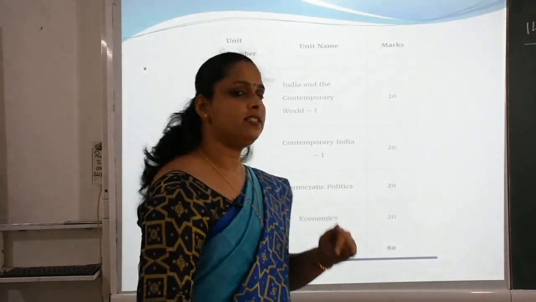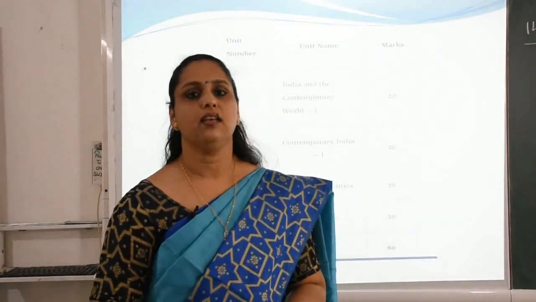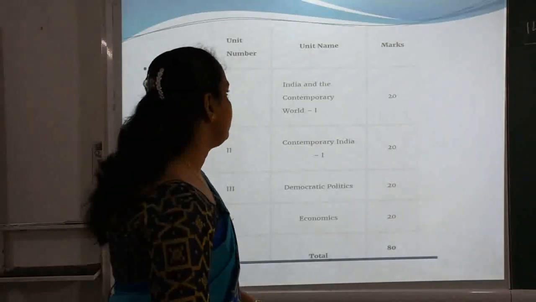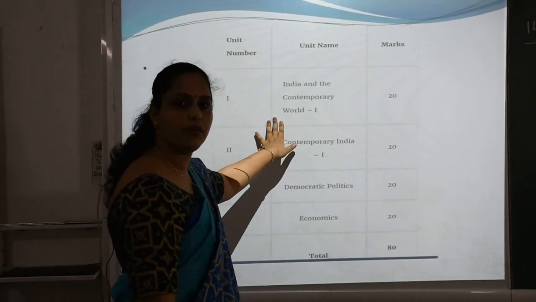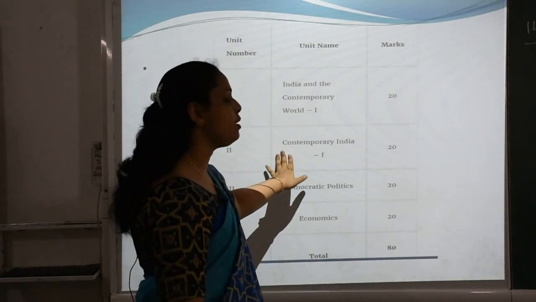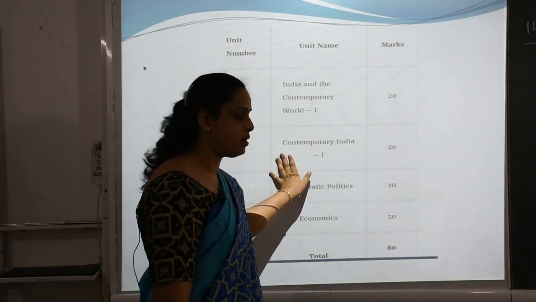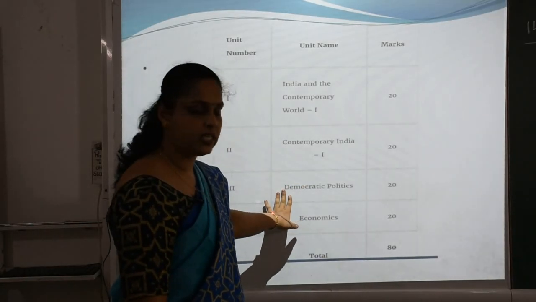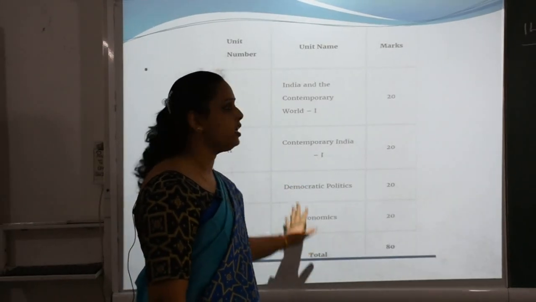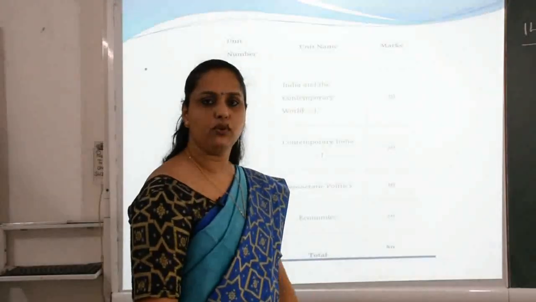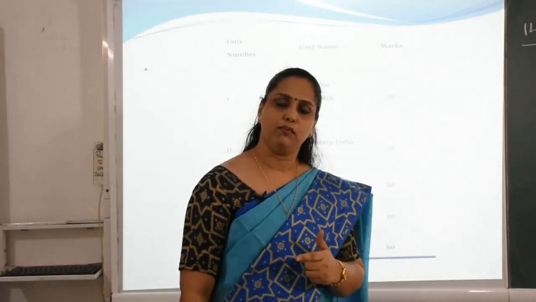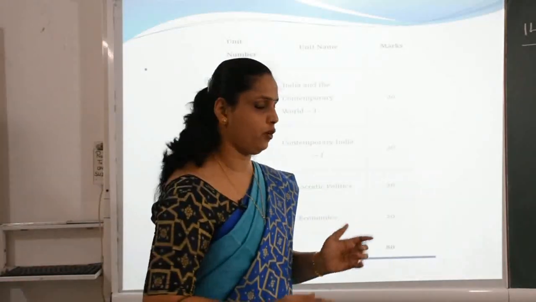So students, this year for social studies class 9, CBSE is following NCERT books. First of all, I just want to tell you about your books. This year you have these 4 books. The names of your books are India and the Contemporary World Part 1, Contemporary India, which is your Geography book, Democratic Politics, and you have your Economics book. These 4 books you have to follow. On the right side, marks distribution is given to you. This is according to your annual exam blueprint, so don't worry about it just now.